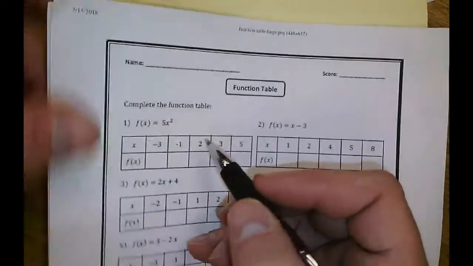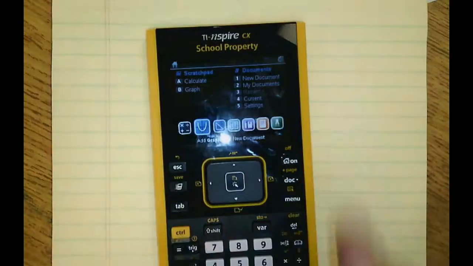So I have some scratch paper on the side. I recommend that you have some as well as you work through this, or that you have a calculator handy that you can use in order to make the calculations go quick.